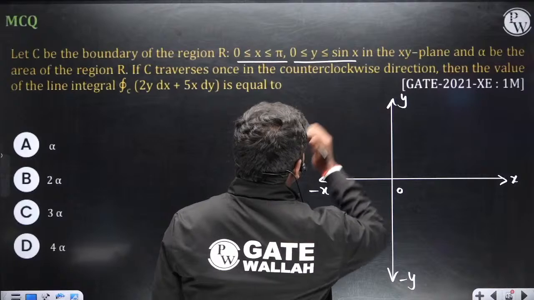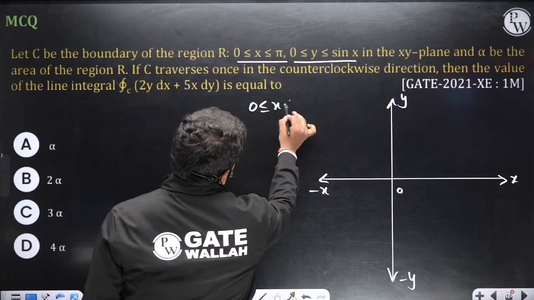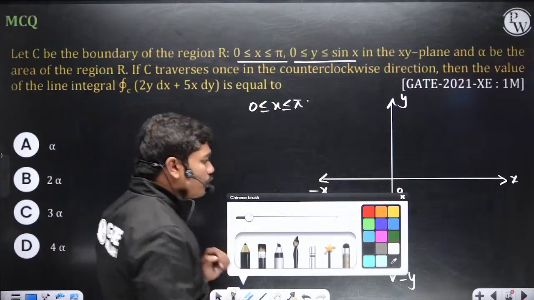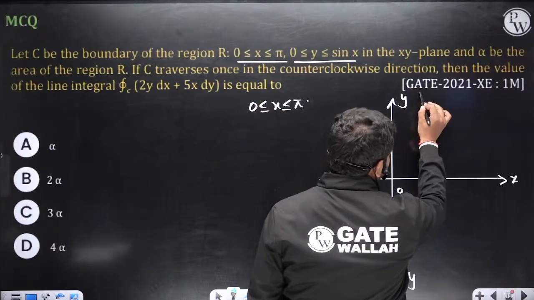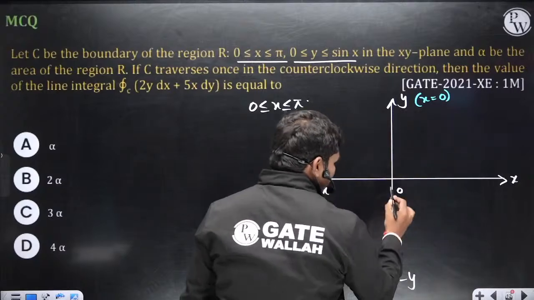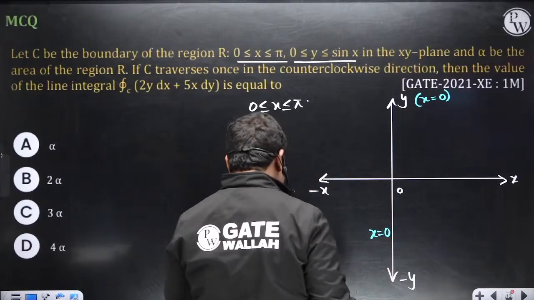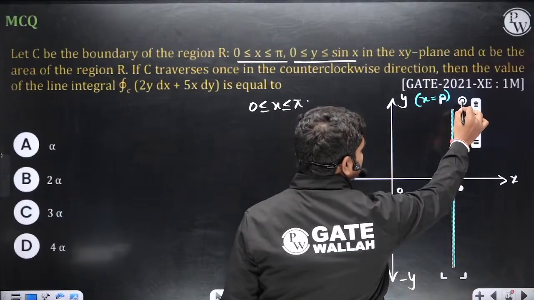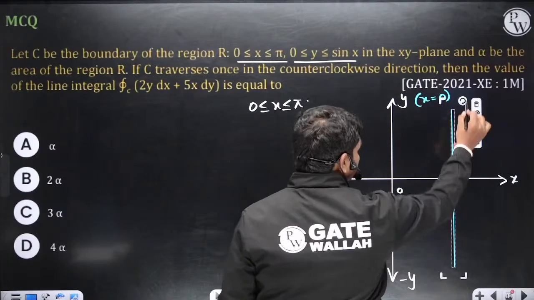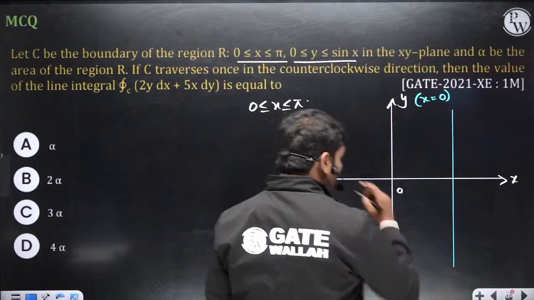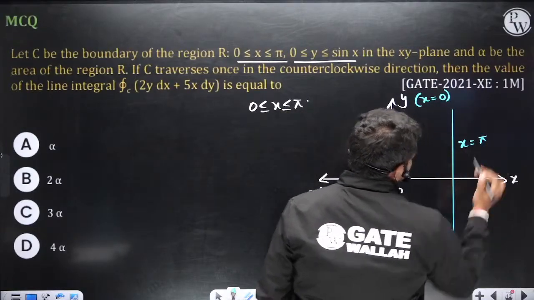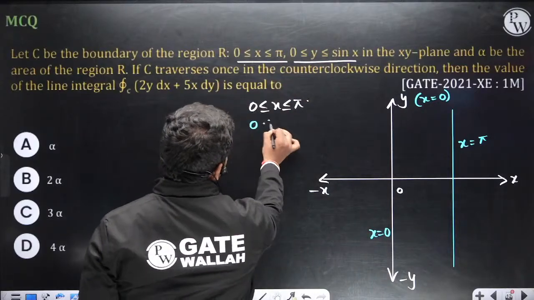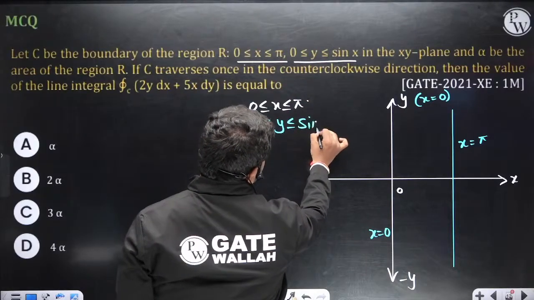0 less than or equal to x less than or equal to pi. Now tell me one thing. So x has to be more than 0. So first of all, what is the line x is equal to 0? This is the y axis, right? So this is the line x is equal to 0. Similarly, what is the line x is equal to pi? It comes here, right? So this is x is equal to pi. Now the region between these two. Okay, next what about y? 0 less than or equal to y less than or equal to sin x.